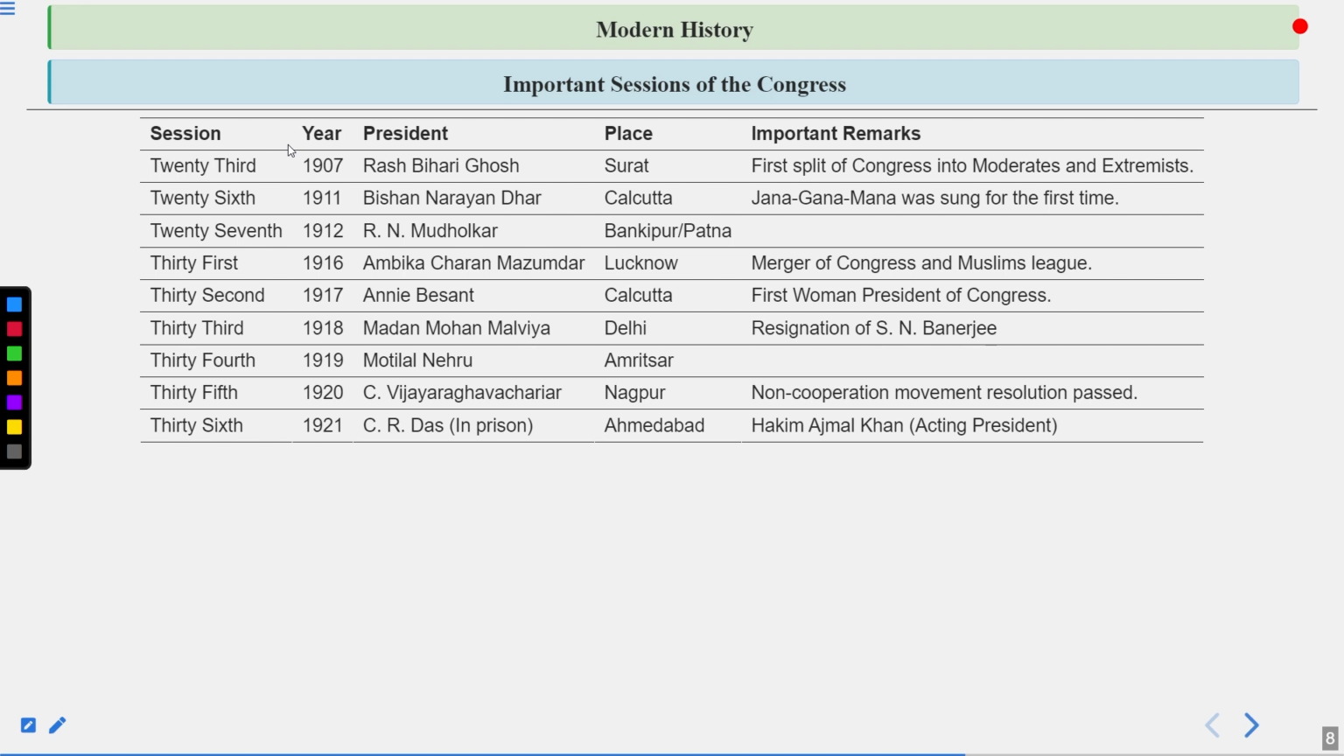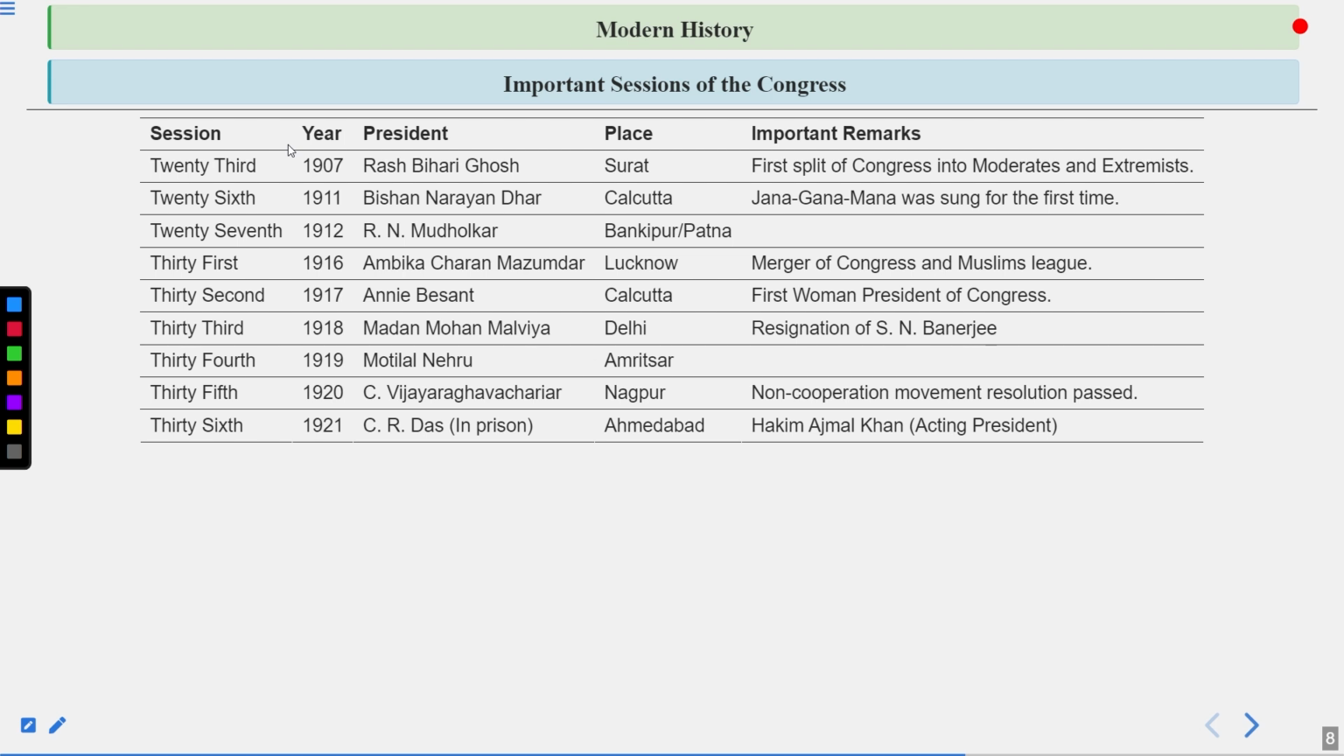Then comes the 35th session, 1920, C. Vijayaraghavachariar in Nagpur. Basically, he became the president, and the non-cooperation movement resolution was passed. So earlier, I hope you remember, I told you that in 1920, 2 sessions were held. One is in Nagpur and another one is in Calcutta. The Calcutta session was a special session. And in 1920, in the Nagpur session, under the leadership of Vijayaraghavachariar, the non-cooperation movement resolution was passed and was implemented in the whole country.